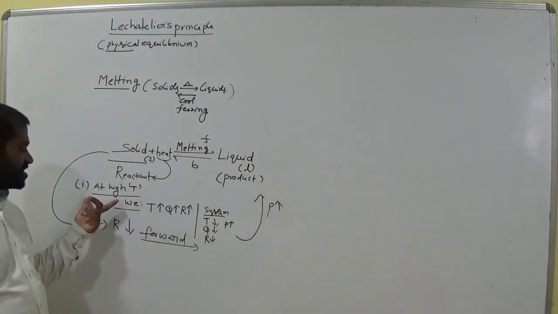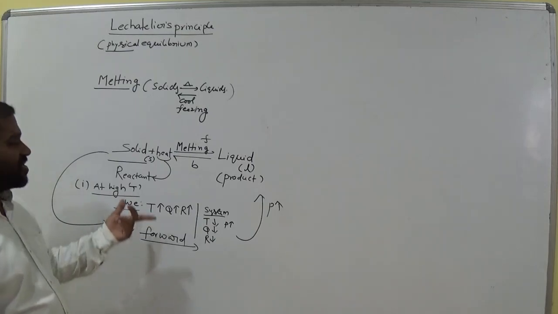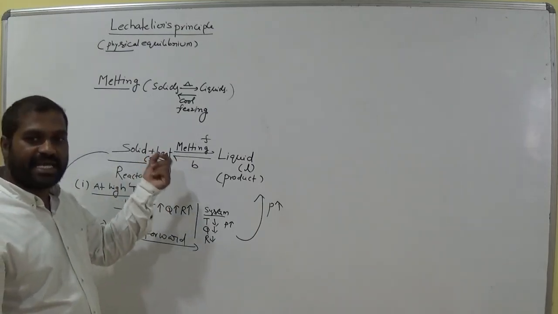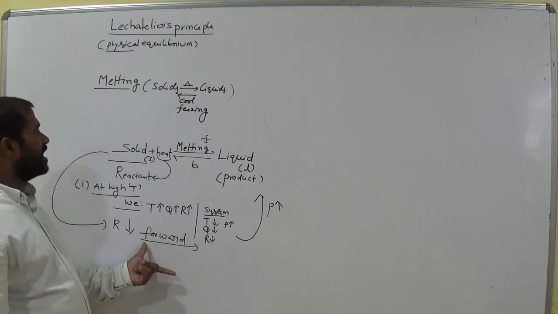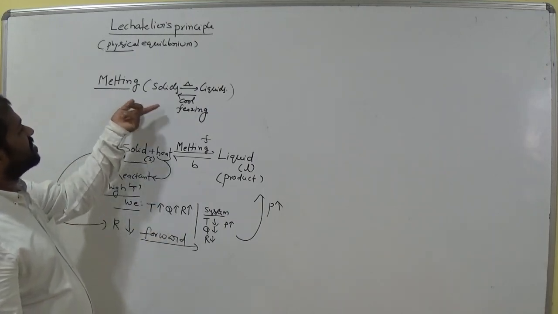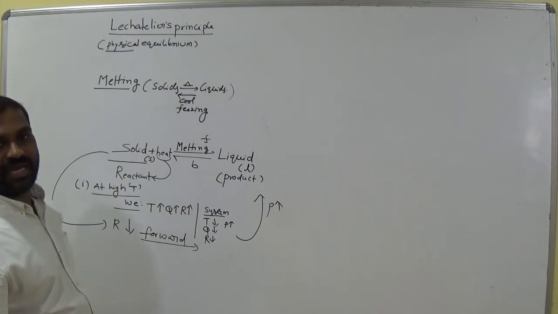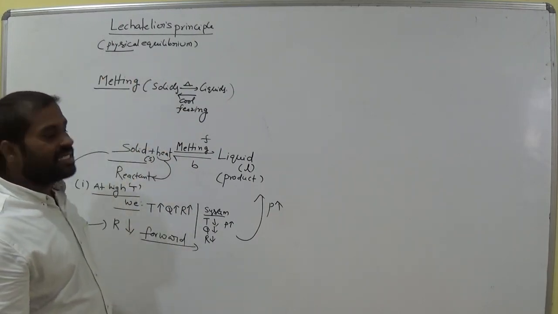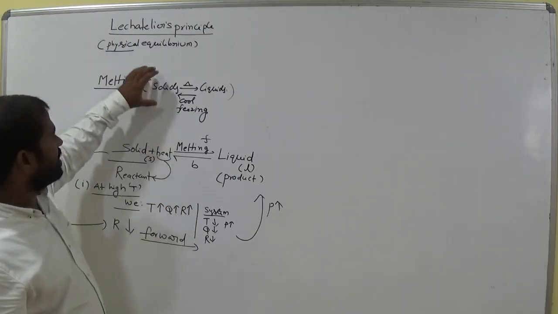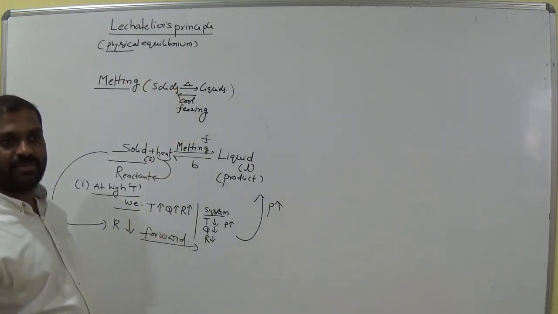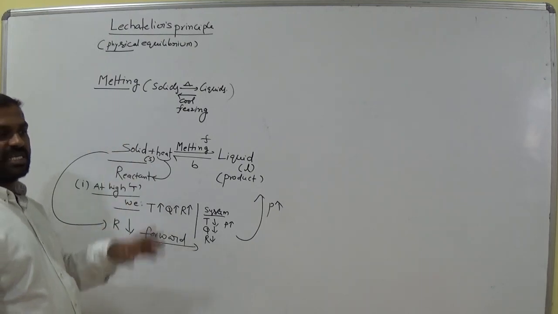So at high temperature, what is the direction of the equilibrium here? It is clearly forward direction in the case of melting point, which is considered as physical equilibrium. Okay, so physical equilibrium means that equilibrium exists between two physical states. Am I right? So here no chemical changes take place. Remember this. Only physical changes take place.